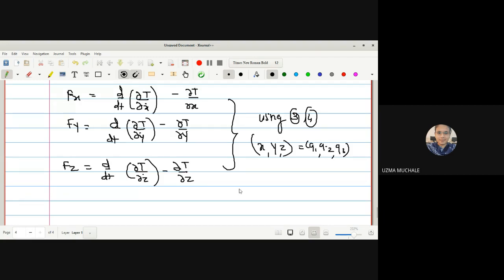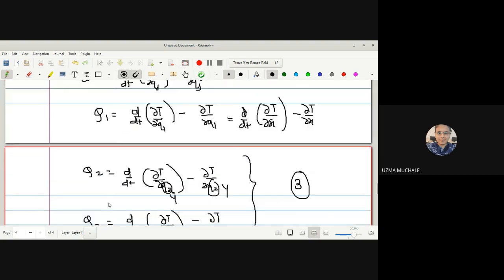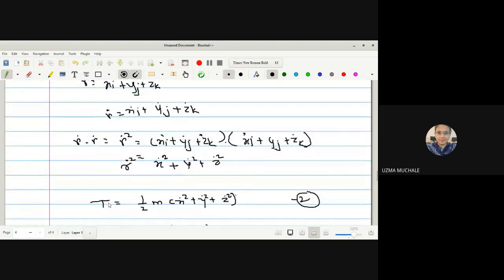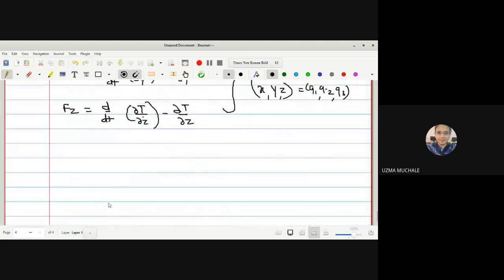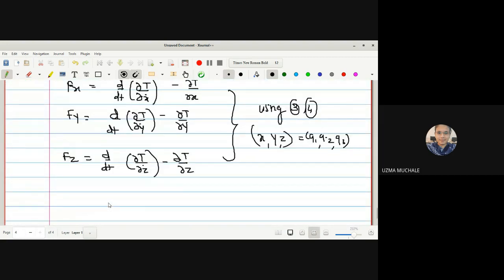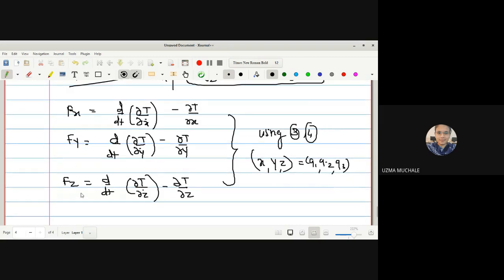Now as we know the value of T, in our equation number 2 we get the value of T as 1 upon 2 m times x dot square plus y dot square plus z dot square. Okay, now here also we have to solve that only, correct? We have to find the derivative of capital T with respect to x dot and x, with respect to y dot and y, and with respect to z dot and z. Before that, let me name it as equation number 5.